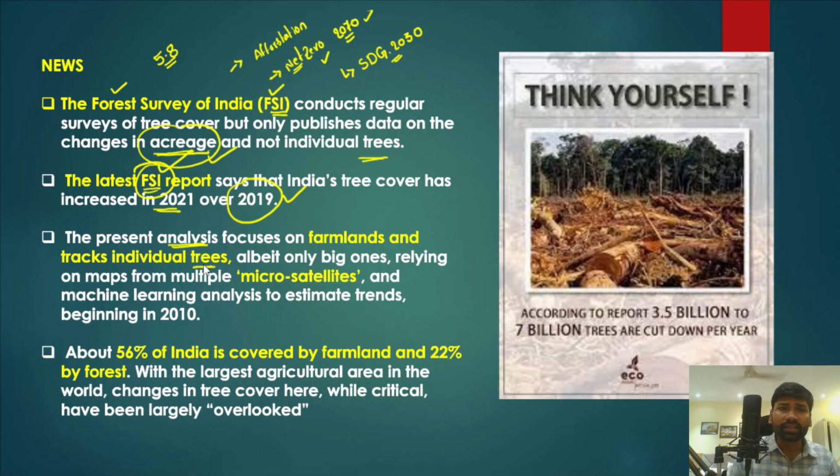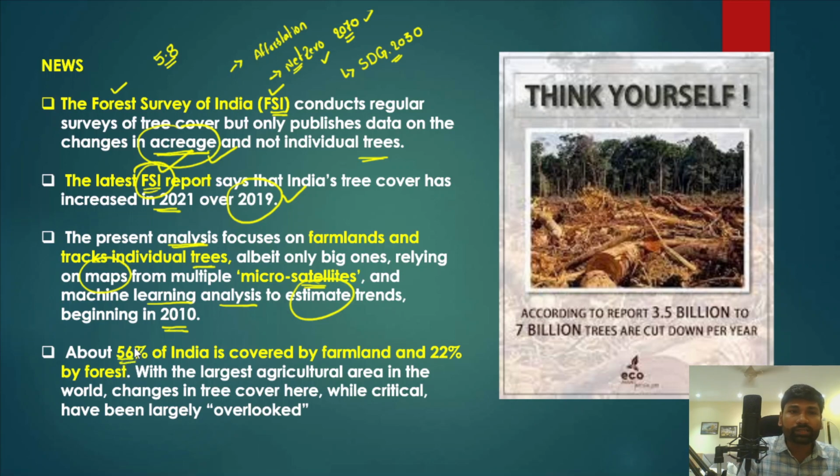And in fact, it also relies on maps from multiple microsatellites and, at the same time, machine learning analysis to estimate the trends beginning in 2010. Okay, so different data inputs are put together to determine the tree cover of an area, or the number of trees which were cut down in an area, as per this recent survey.